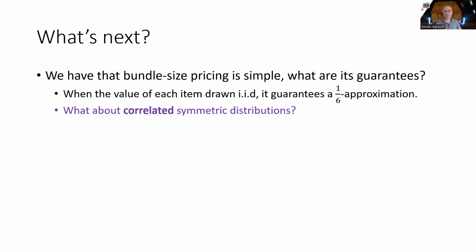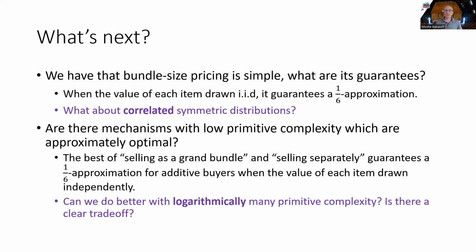And let me summarize by mentioning a few open problems. We have shown that bundle size pricing is simple, but what is the guarantee that it can give? So we know that for IID agents, either selling separately or selling the grand bundle gives a constant approximation. But what about correlated symmetric distributions? Is bundle size pricing good for those kinds of distributions, giving a constant approximation?